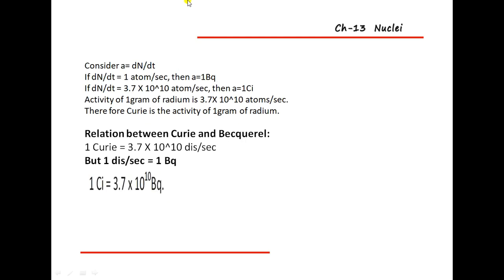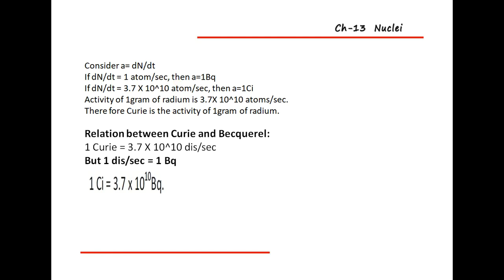Then consider the relation A is equal to dN by dt. If dN by dt is equal to 1 atom per second, then the activity A is equal to 1 becquerel. If dN by dt is equal to 3.7 into 10 raised to 10 atoms per second, then the activity A is equal to 1 Curie.